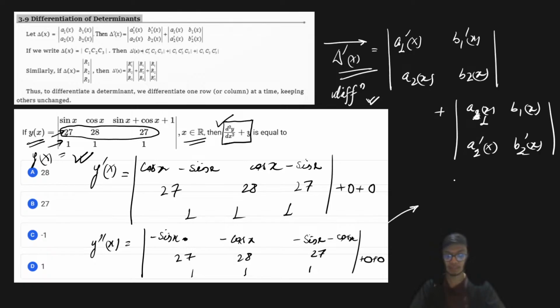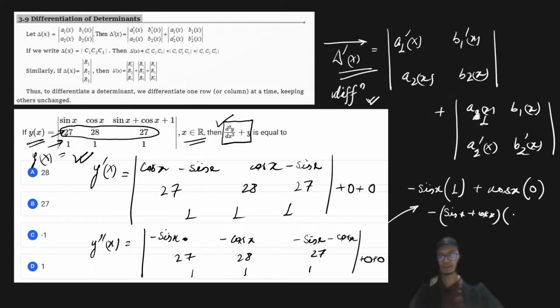If we do this, the second derivative is going to come out simply as minus sin x times 1, plus cos x times 0, and then minus sin x plus cos x, times minus 1. That is the result of the second derivative, and then we have to add y to it, so I have to calculate y.